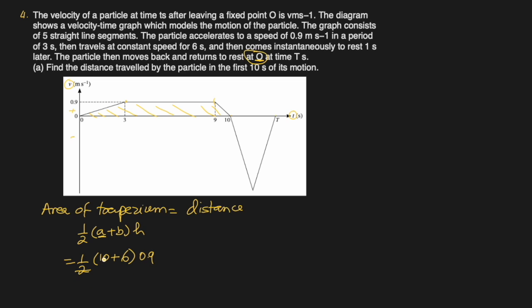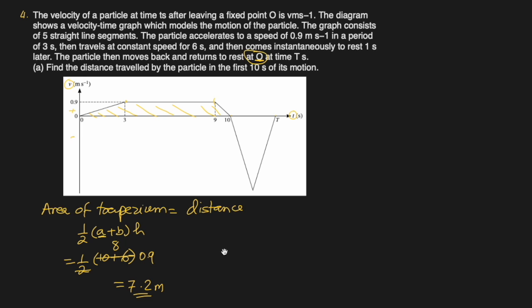This can cancel with this. 10 plus 6 is 16, so it will cancel to 8. 8 times 0.9 will be 7.2 meters. This was the displacement or distance covered from 0 to 10 seconds.